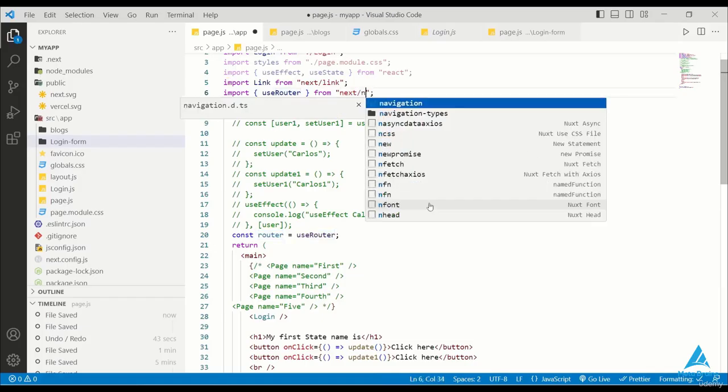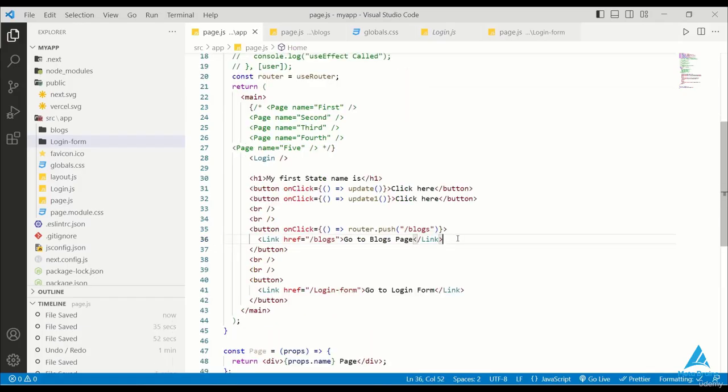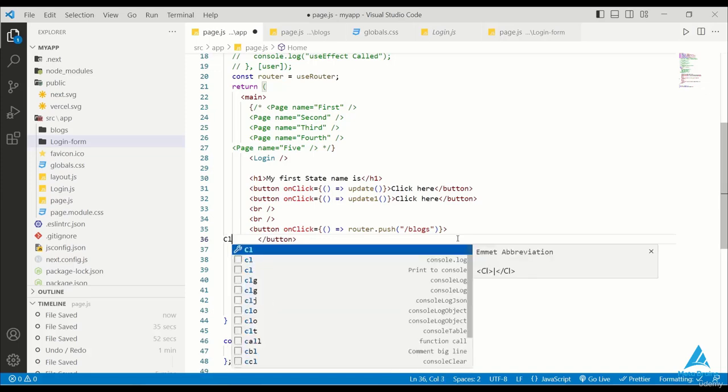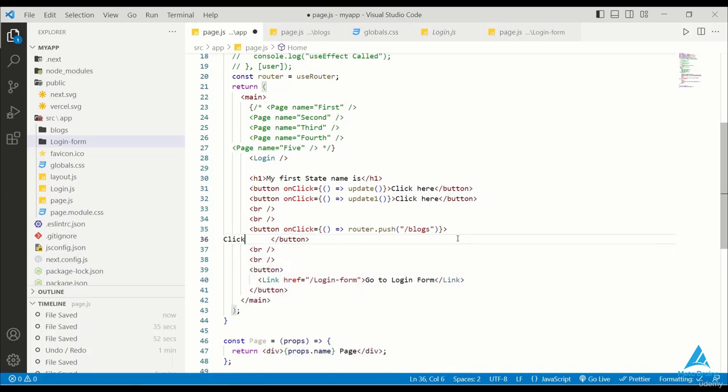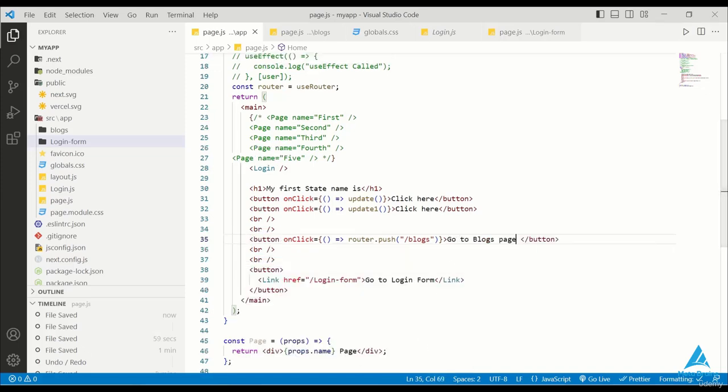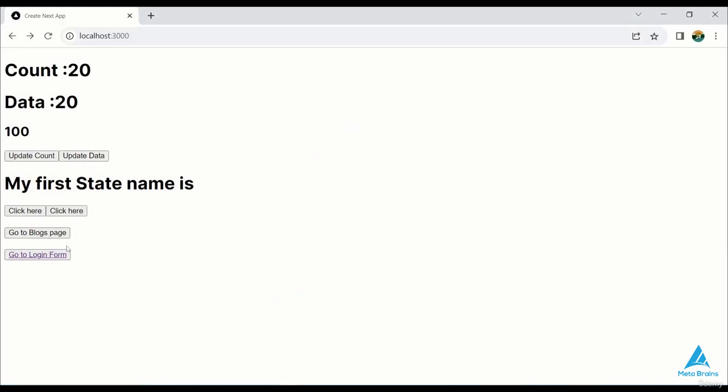I've used the router and the navigation. Okay, I'm going back to the page and I'll remove the link that I've added. I'll click on the link and add a button here. Go to notes page. Now you can see the difference between the two buttons. This button is not yet installed, but the other one is.